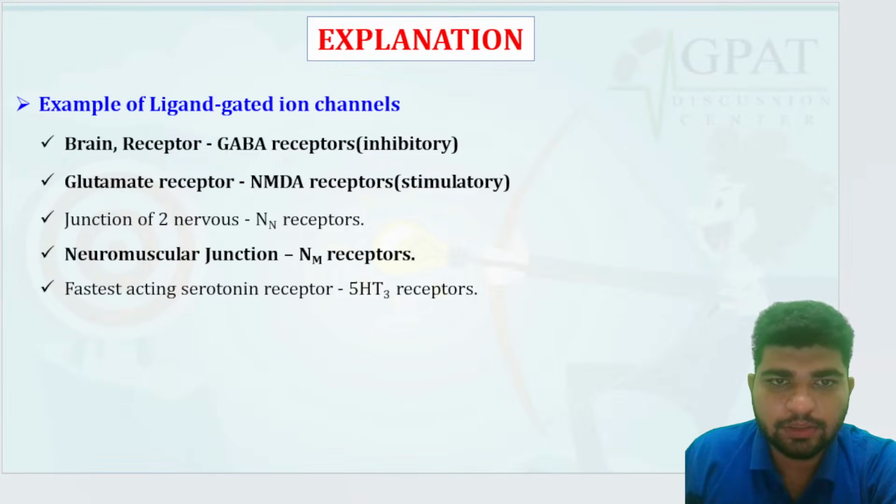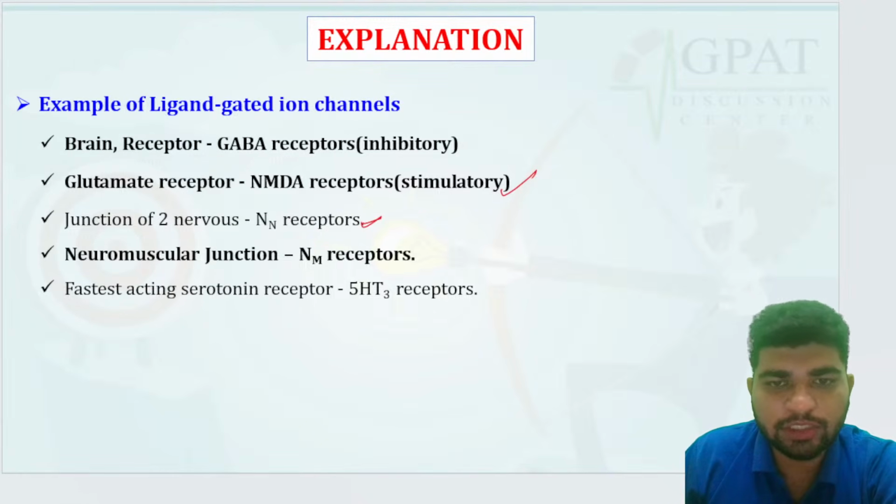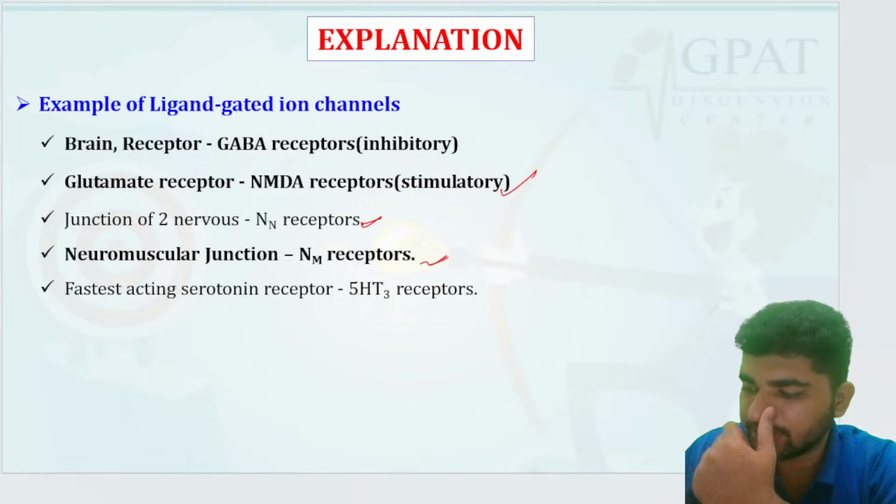Brain receptors, GABA receptor, yes. Glutamate and NMDA receptor, that is stimulatory. Junction of two nerves, NN receptor. Neuromuscular junction has NM receptors.